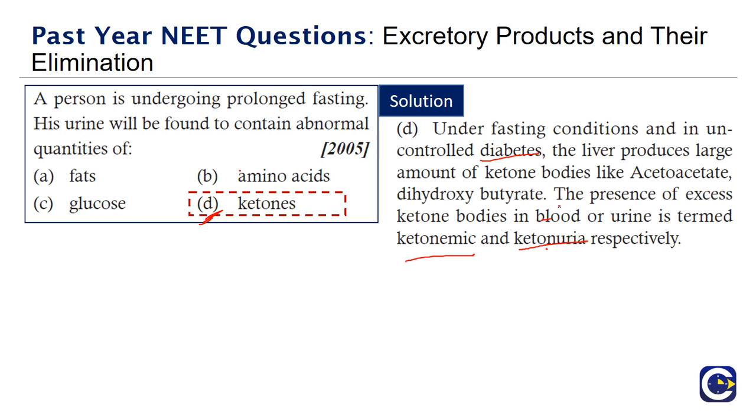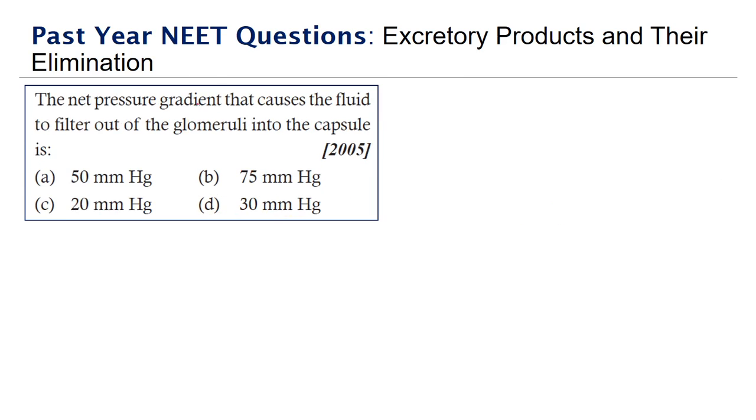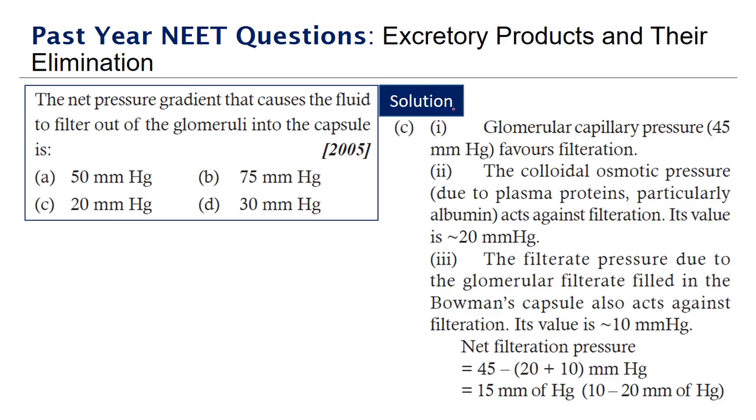So the next question. The net pressure gradient that causes fluid to filter out of the glomeruli into the capsule is, options given are 50 mm Hg, 75 mm Hg, 20 mm Hg and 30 mm Hg. So we have a calculation here. Since writing is difficult, I have made it before. Here we have the glomerular capillary pressure, which is 45 mm Hg, that favors filtration, enabling the fluid to move out. Colloidal osmotic pressure acts against the filtration, it pushes in. Its value is 20 mm Hg. So this is 45 mm Hg outside, this is 20 mm Hg inside.